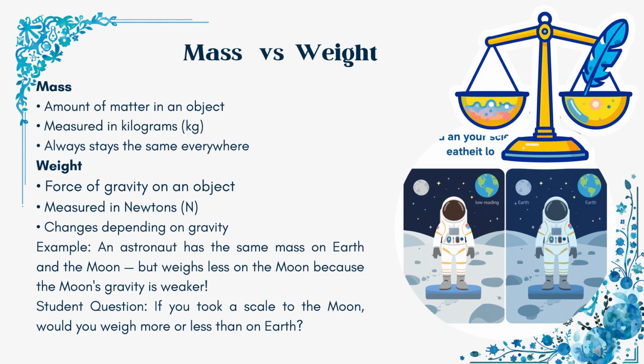For example, if you travel to the moon, your mass would stay exactly the same, but your weight would be much lower because the moon has weaker gravity than Earth. On Jupiter, your weight would be much greater because Jupiter has stronger gravity. Can you explain why astronauts seem to bounce around so easily when they're walking on the moon?